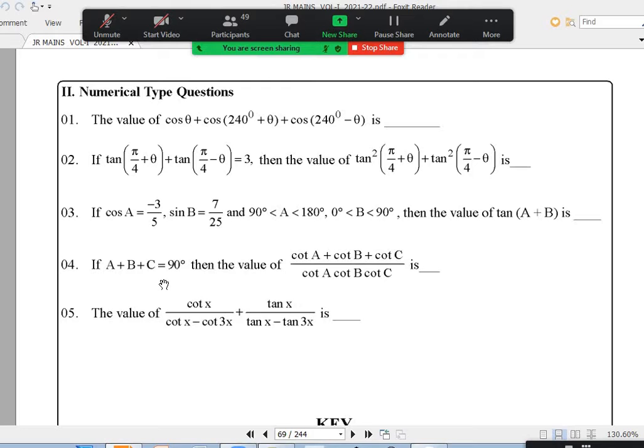Numerical second question. Anybody any doubt? Sir, one doubt, not in this question. Normally, sir, when square is given, like sine square A plus B, normally we can expand and write square to sine and cos like that? It's normal algebra. A plus b whole square, how do you do it? A square plus b square plus 2ab. That's all.